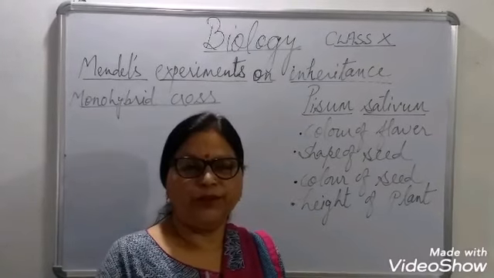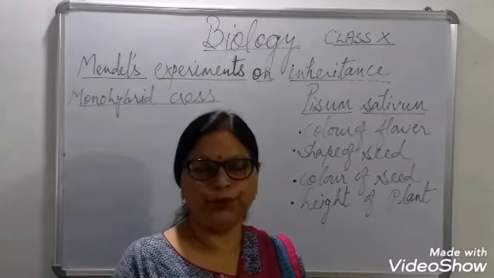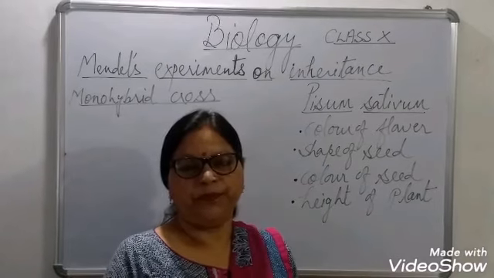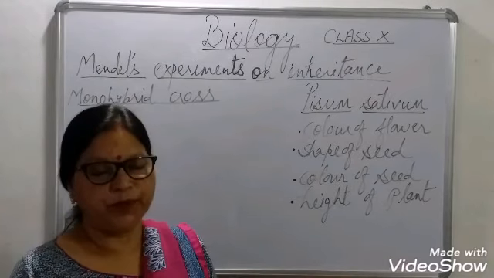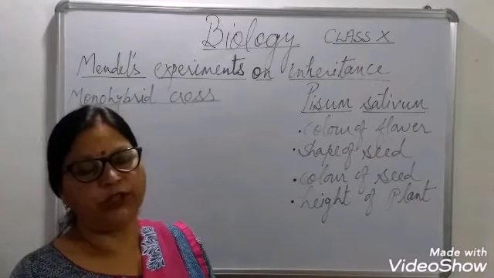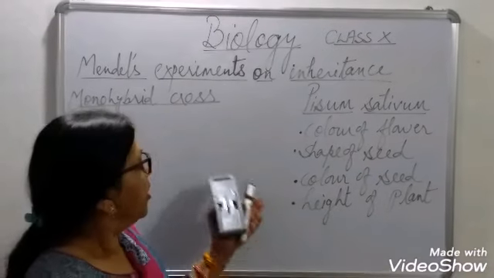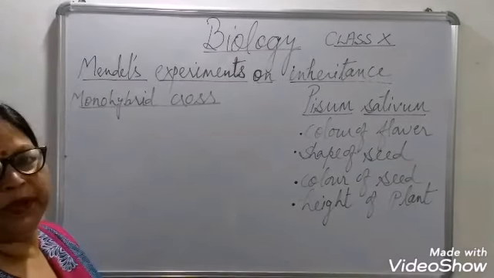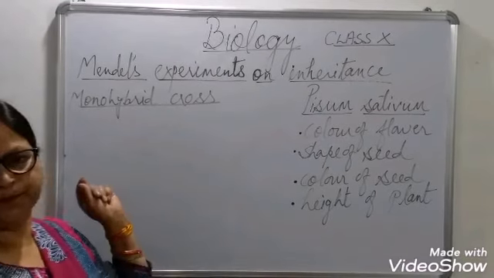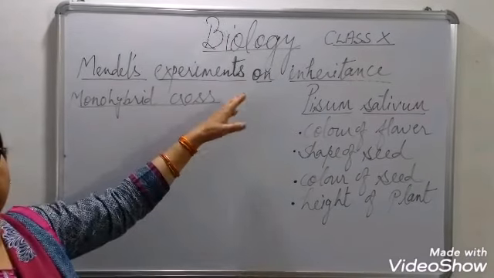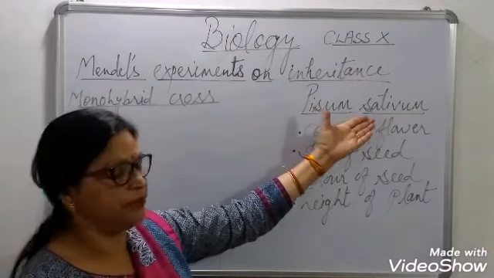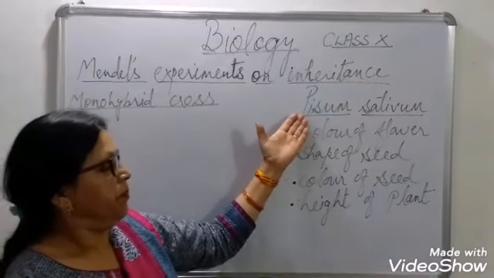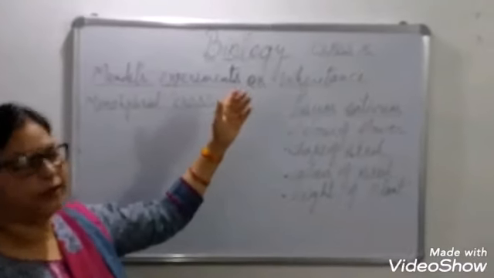Hello everyone. Today I am explaining chapter 2, genetics, and in this chapter I will be explaining various experiments of Mendel on inheritance. As you know, Mendel is known as the father of genetics because he has given us 3 laws of genetics. He experimented on Pisum sativum, the pea plant. Pisum sativum was selected by Mendel because of various reasons.